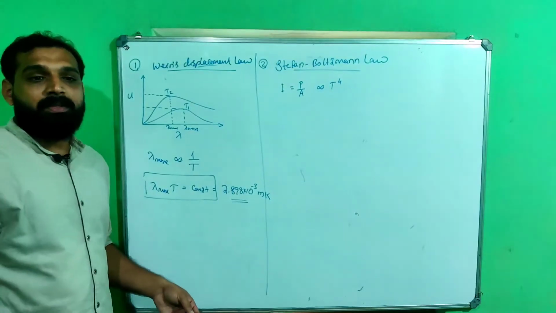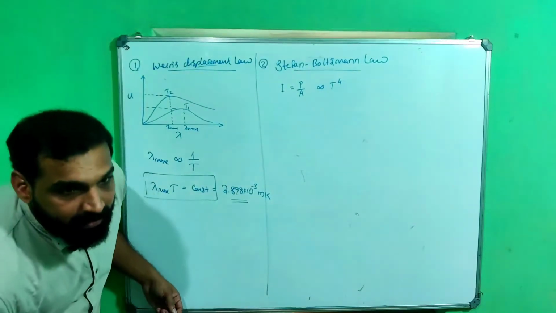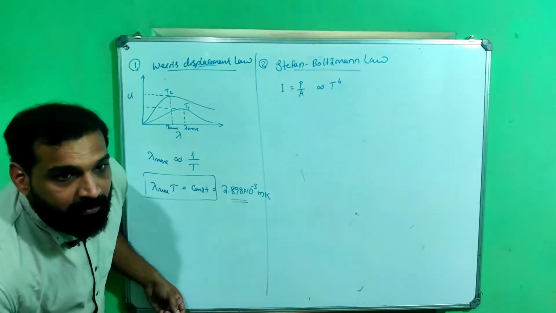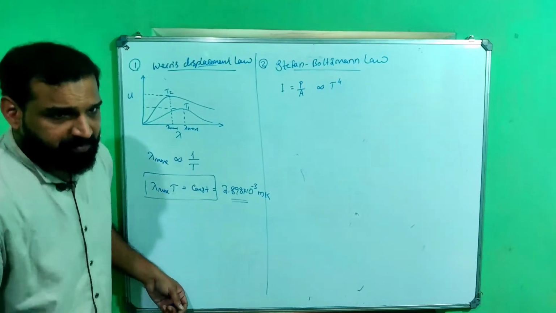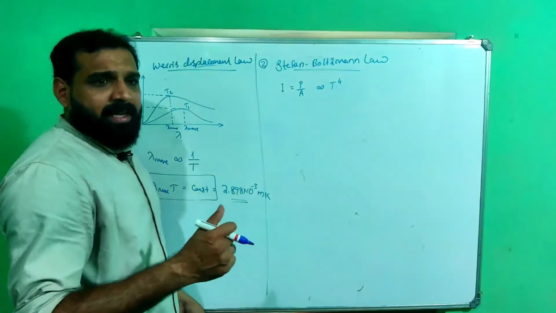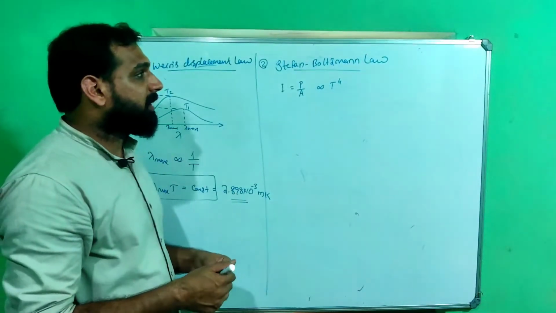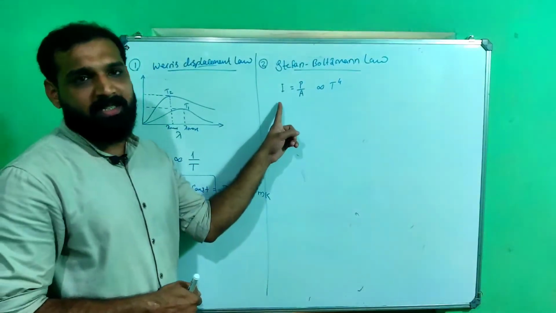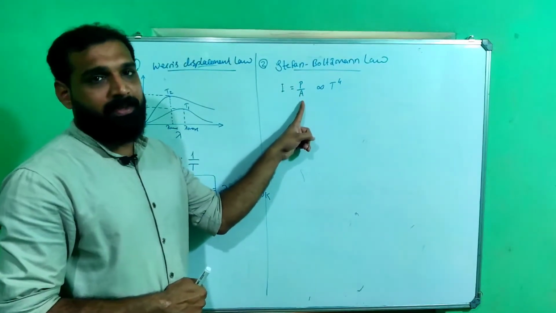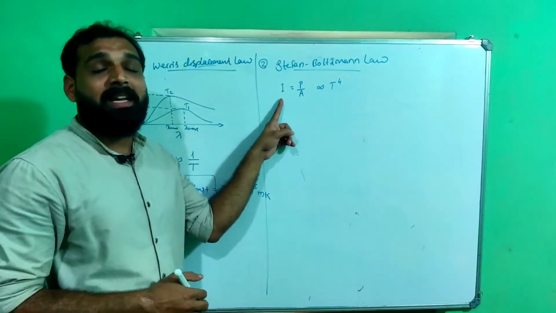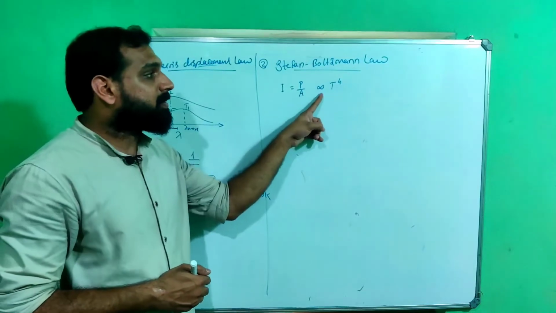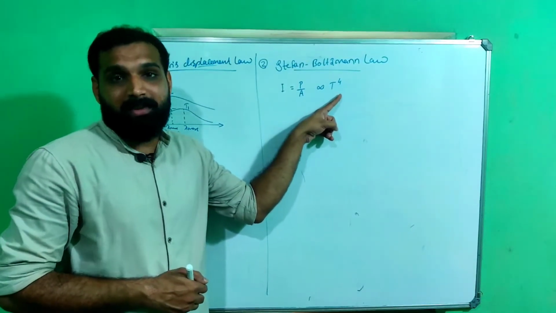Now we have to discuss the Stefan-Boltzmann law. In 1879, Stefan and Boltzmann concluded that the intensity, which is power per unit area, of blackbody radiation is proportional to the fourth power of temperature.